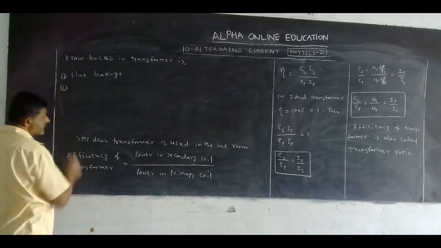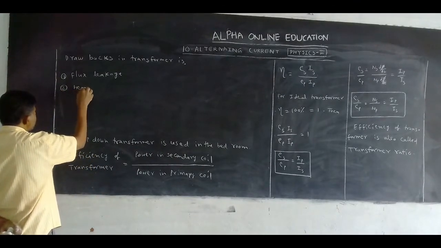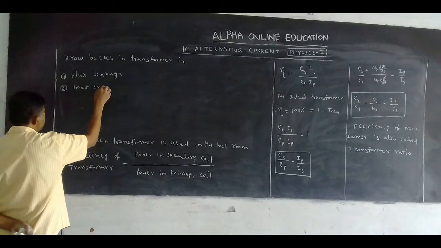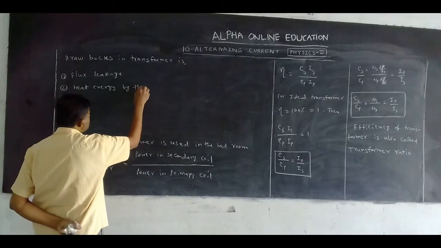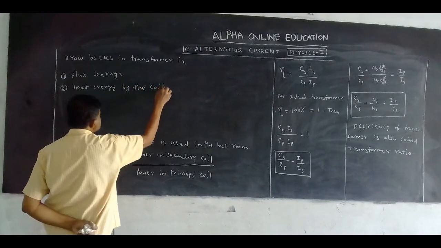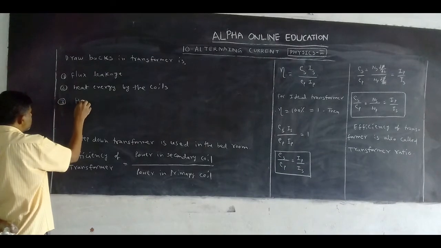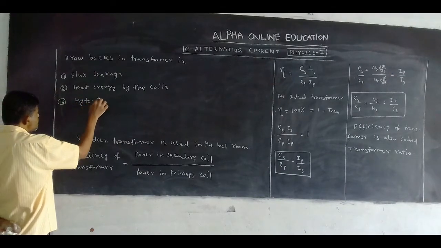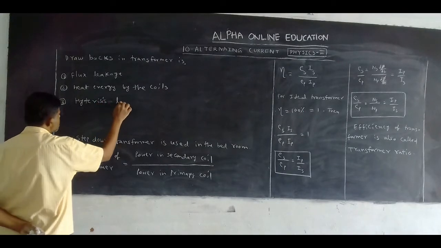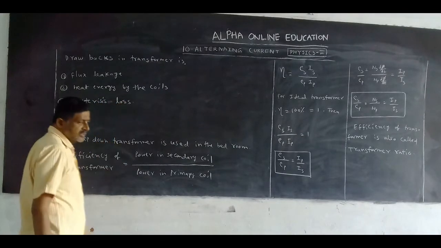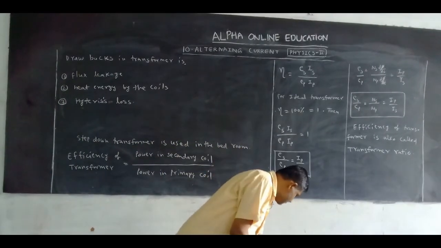Second one, heat energy produced by the coils. Next, third one, hysteresis loss. Okay, these are the three drawbacks in the transformer.